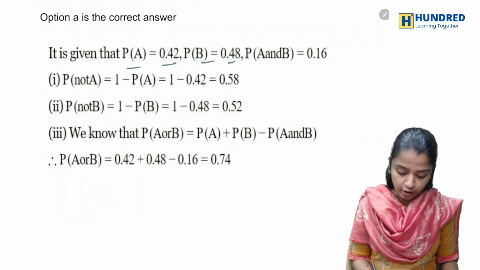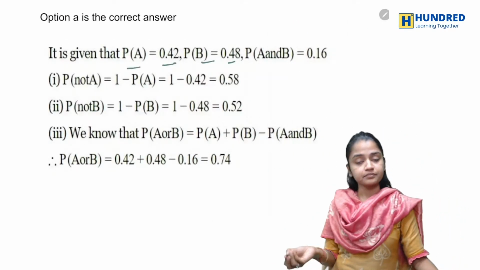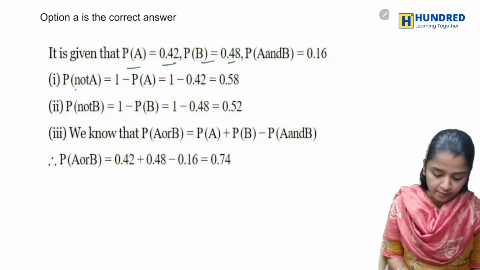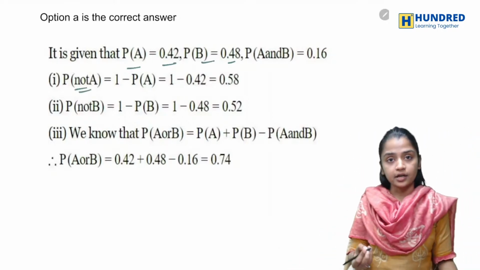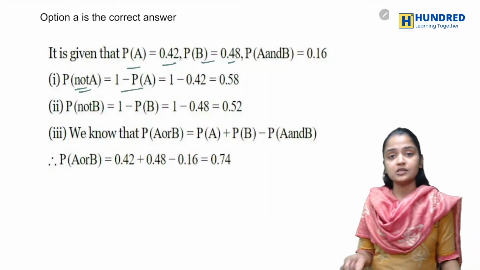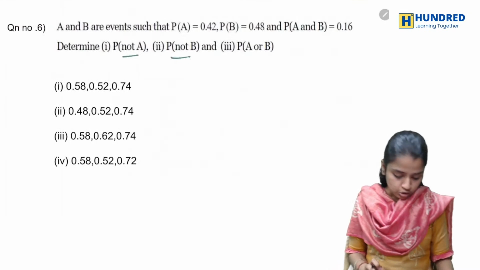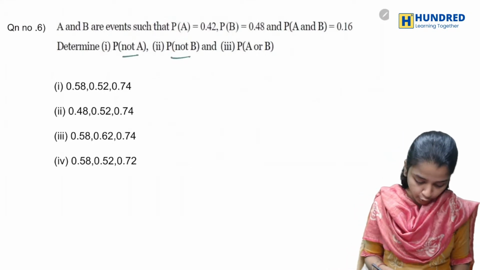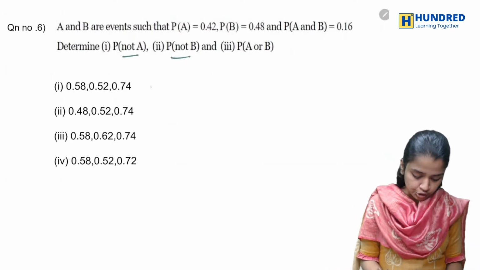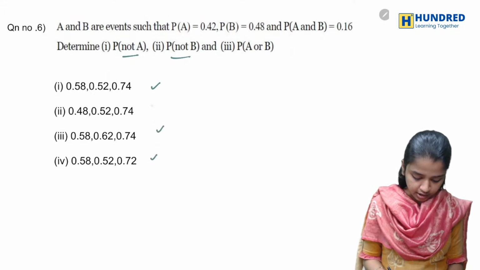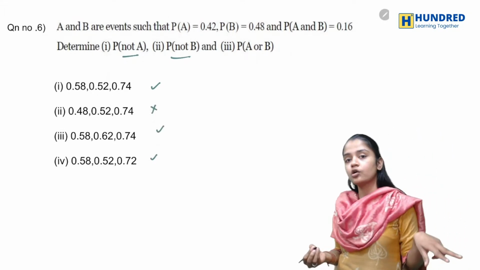Now I'm finding P not A. Instead of that, you can write it as 1 minus P of A, so it is 0.58. Your first option, in which all places you have 0.58, it is not there, so you are ruling out option 2.